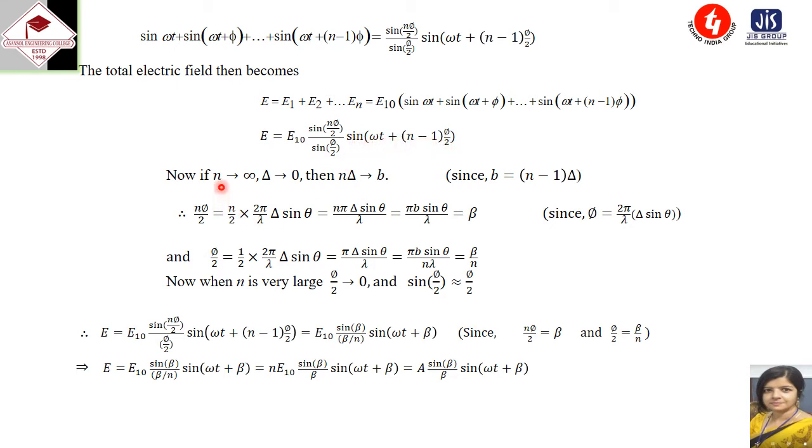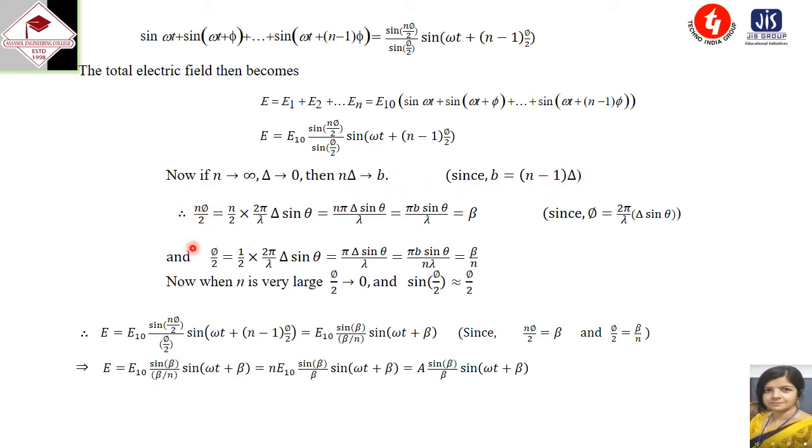Now what we are considering, n tends to infinity, then delta tends to 0, then n delta tends to b. We know the expression of b, the slit width, that is equal to n minus 1 into delta. If n equals infinity, then we can neglect this one. So n delta equals b. So we can write this.